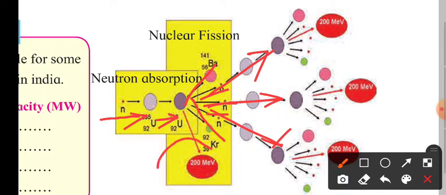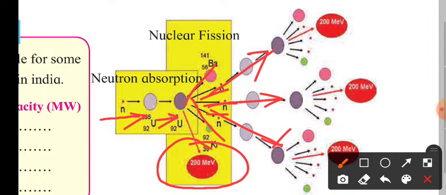And in this particular process of nuclear fission, 200 mega electron volt energy is liberated. So the energy it produces will increase drastically. So these neutrons which are generated in the process of nuclear fission should be absorbed at a proper level. If not, then that may lead towards the explosion of the entire power plant.